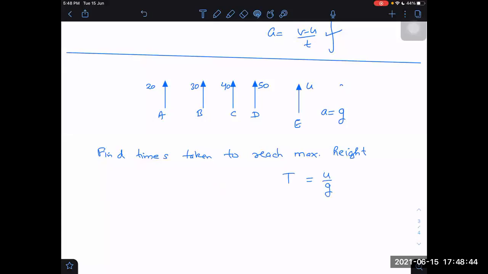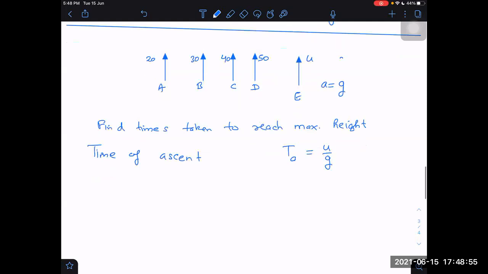And how do you represent time of ascent? What notation do you give for this? What is the symbol? T A. T for time, A for ascent. What about time for descent? You know already time for ascent will be equal to u by g. Time of descent will also be equal to u by g.